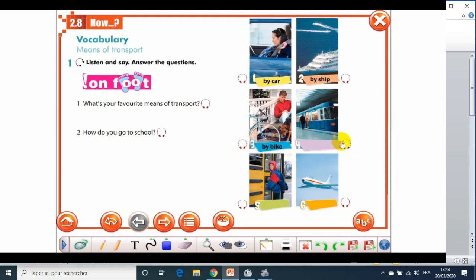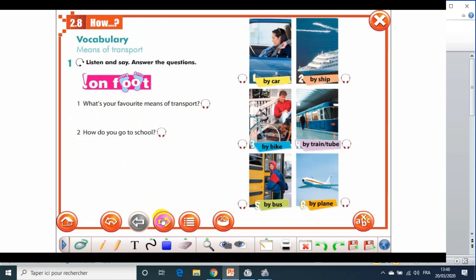Next one is by train, by tube. Number 5 now, you see the boy like you? By bus. And the last one here is by plane. Clear. So you should answer these 2 questions, number 1 and number 2. Please don't forget.